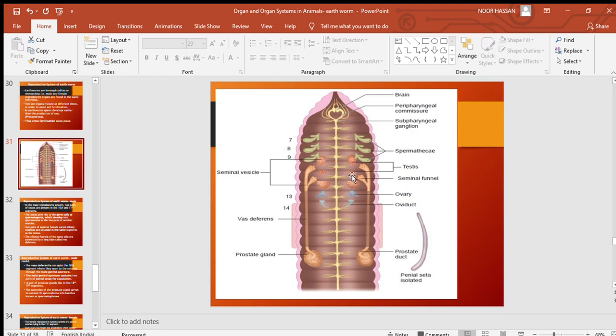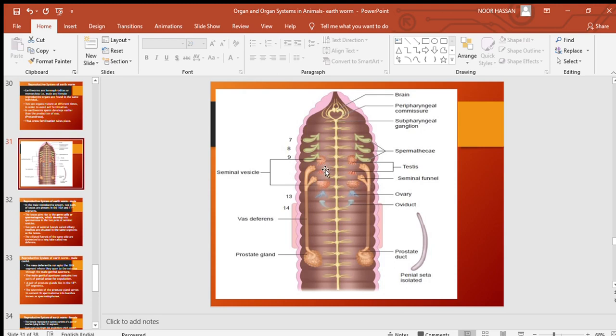So there are two pairs of testes present in the 10th and 11th segment, and these testes have special cells called germ cells, which develop into spermatogonia, and these spermatogonia later produce spermatozoa. The development of the spermatozoa occurs inside the seminal vesicles. These are the seminal vesicles.